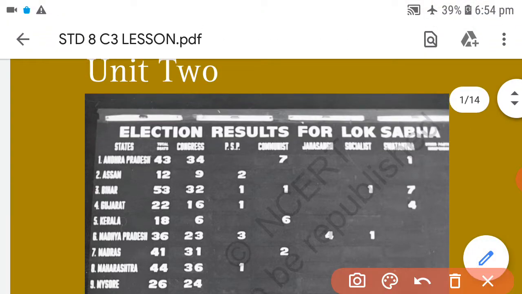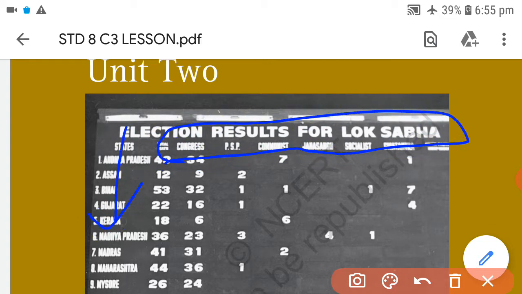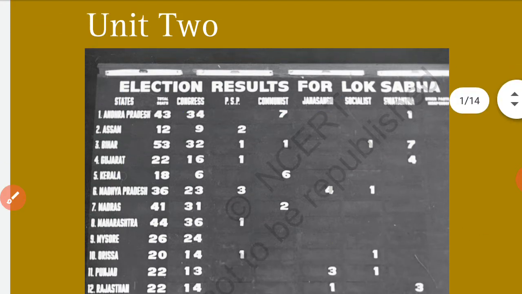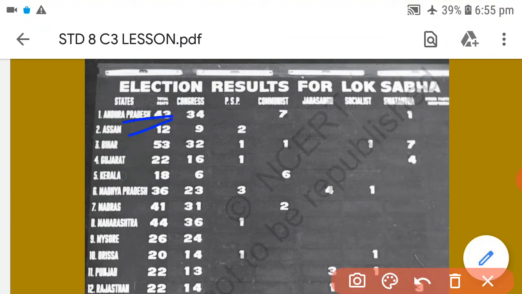Here you can find the names of the political parties, like Congress, PSP, Communist, and here you can find the states, as you can see, Andhra Pradesh, Assam, Bihar, etc.